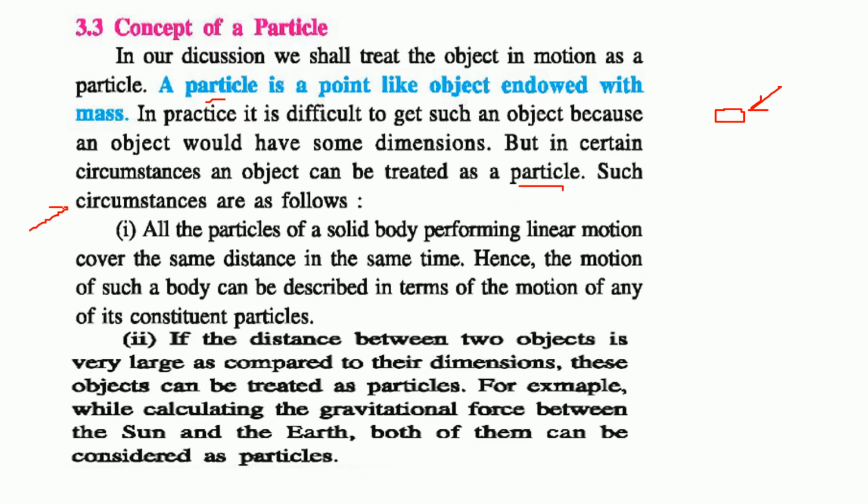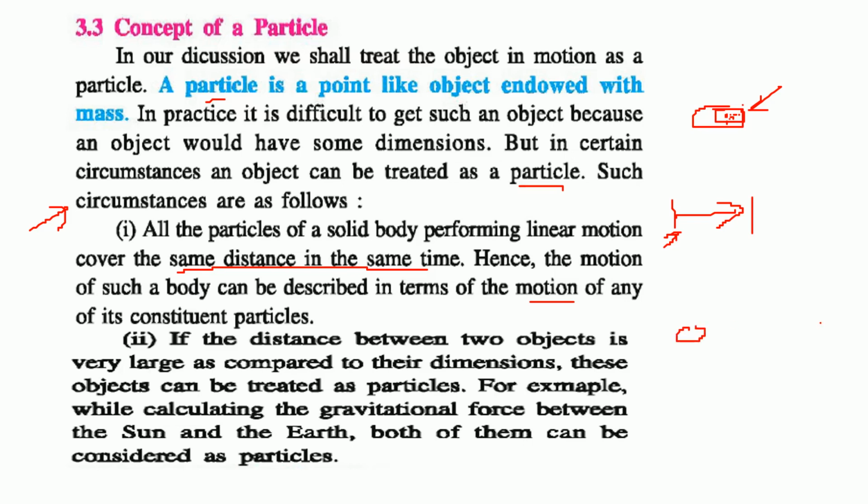What are the circumstances? First is, all the particles of a solid body perform linear motion. They would cover the same distance at the same time. So the motion of these bodies can be described in terms of the motion of any of its constituent particles. So if this is an object, these are the particles. Any particle inside this, and this whole as a particle, will cover the same distance at the same time.